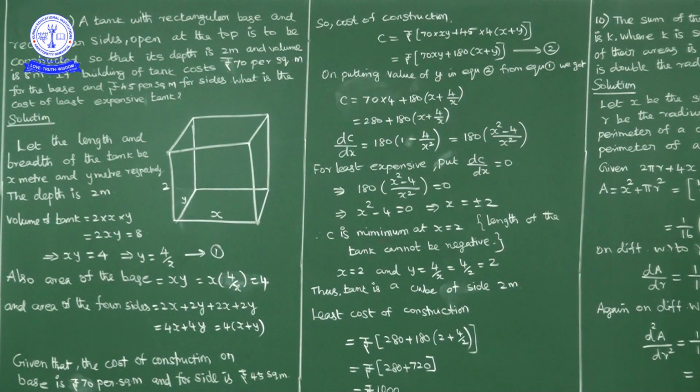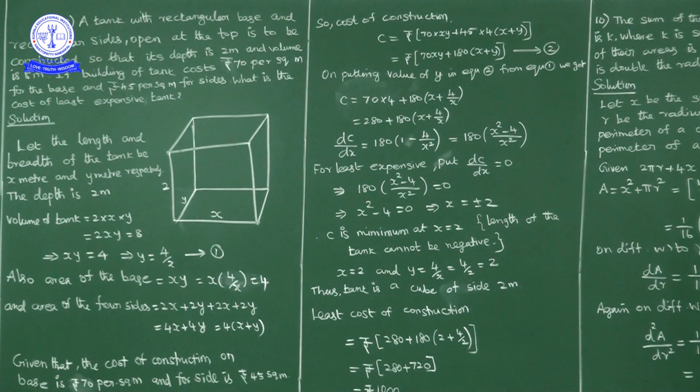Now first of all, consider this is the tank, with base whose sides are x and y. Length is x and breadth is y and height is 2 meters, open at the top. So the volume of a rectangular tank is like a cuboid shape: length into breadth into height. So let the length and breadth of the tank be x meters and y meters respectively. Depth is 2 meters. So L is x, B is y and height is 2 meters.